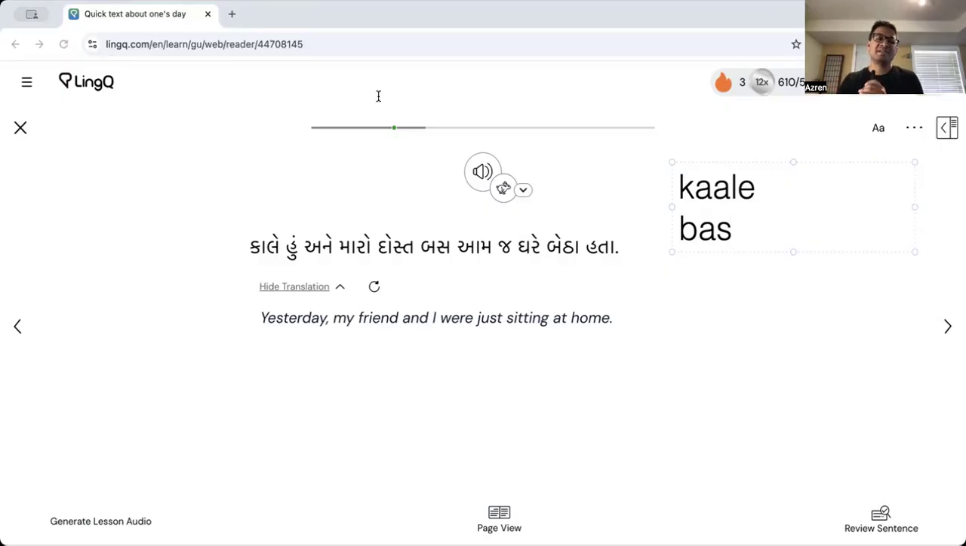So amaj is just like that. Amaj. Amaj is like just like that. We were just like that sitting at home. Amaj ghare betha hata. Betha is sitting. Hata is, betha hata is just sitting. Like we were sitting, right? So amaj betha hata. We were just sitting there, like really chill, like really just sitting there, right?